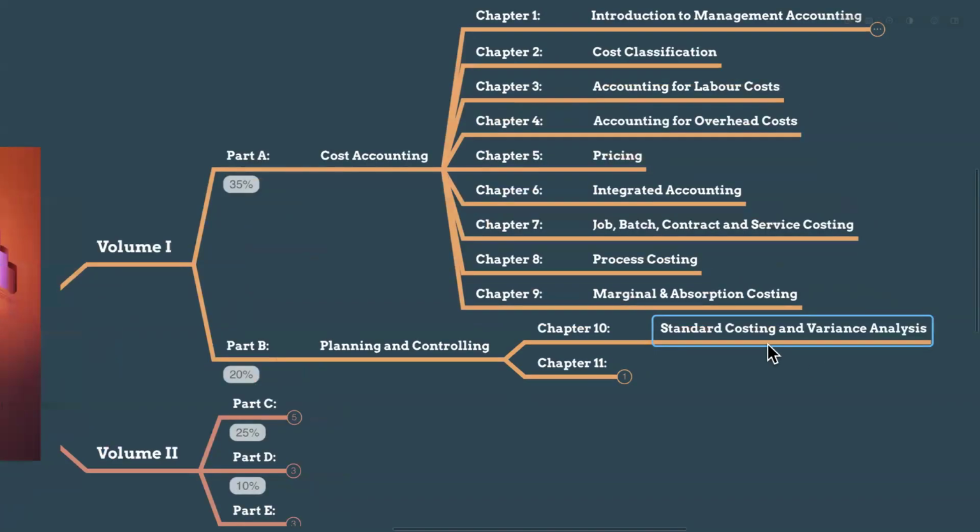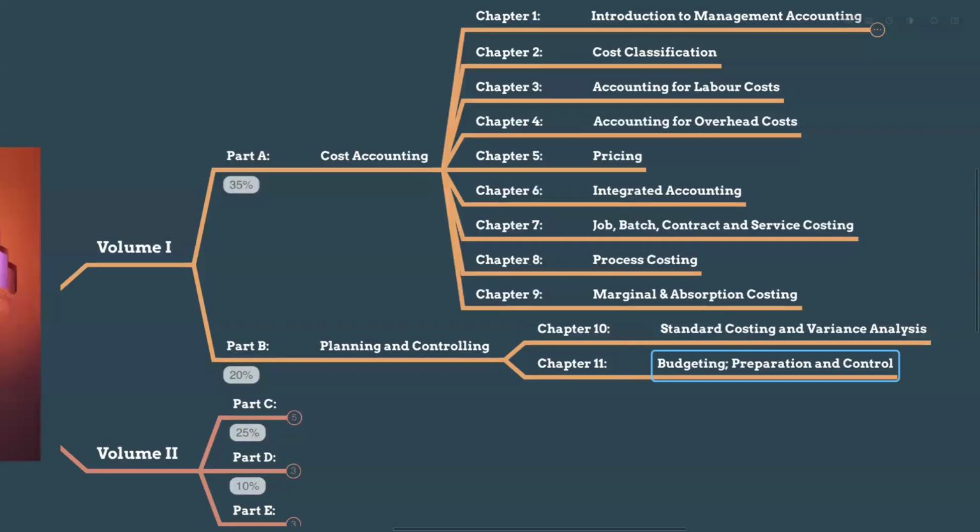Chapter 10 is all about standard costing and variance analysis. AAT Level 3 students, management accounting pass finalist students, you know the things, right? So standard costing and variance analysis. And also chapter 11 is all about budgeting, preparation and control. So it's all about how we are planning our year ahead for the expenses, for the management accounting, cost purposes, production planning, and how at the end of the year we are going to make a control. So that's part B. It is considered from your entire syllabus, that is 20%.